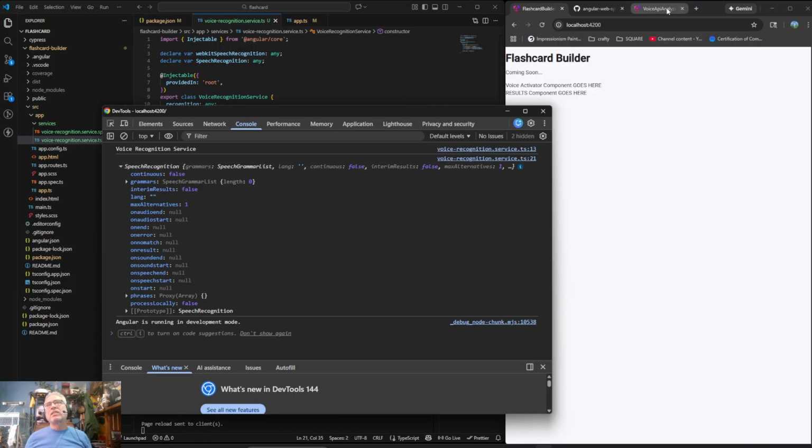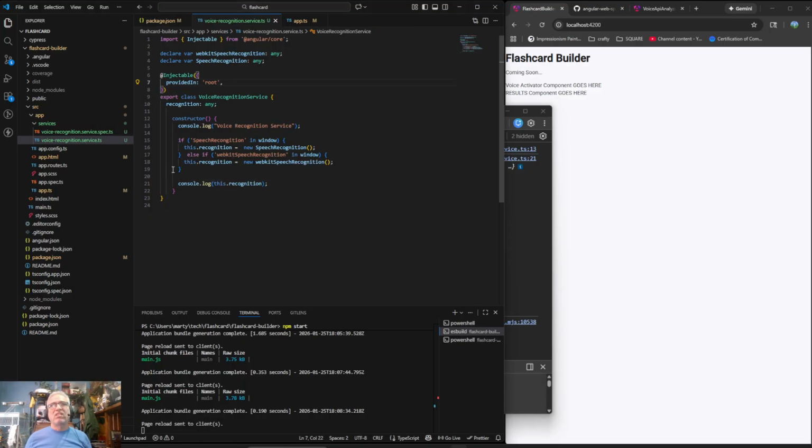So basically, we see that by default continuous is false, but we would rather it be continuous equals true. So I think, no, it is continuous. No, this one's continuous true. This is our flashcard builder. Our say hello is going to be continuous false. But this basically just stays and listens and listens and listens.